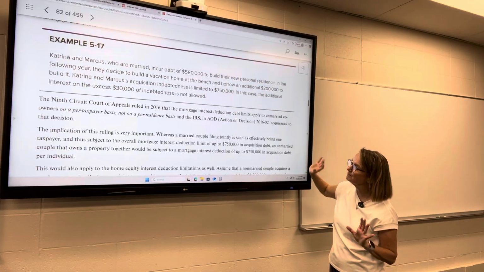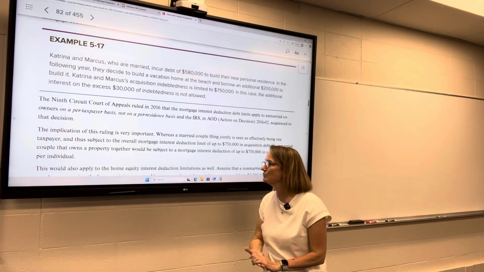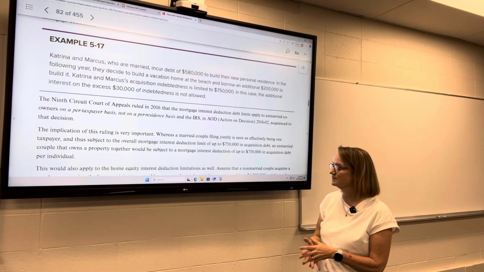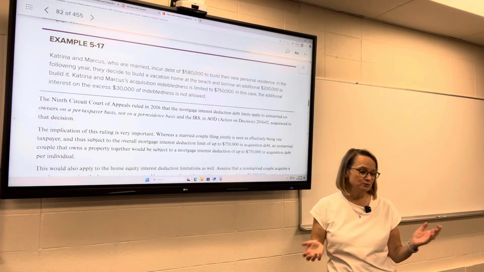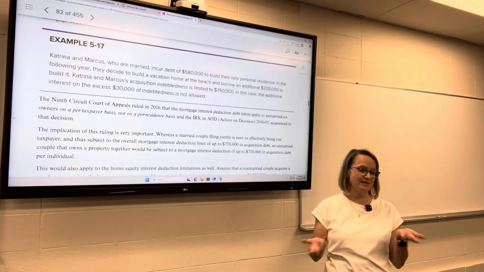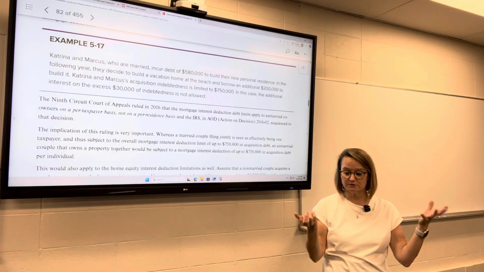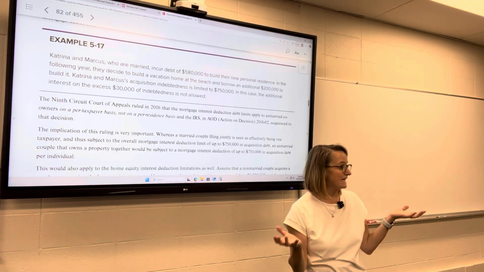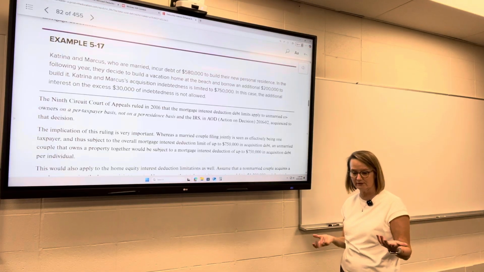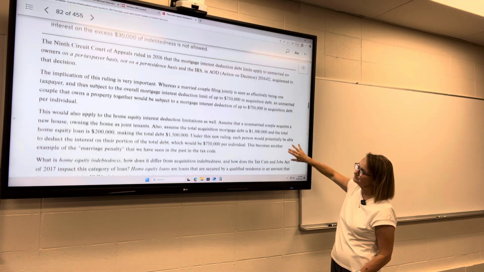So that applies, for unmarried co-owners, on a per taxpayer, not a per residence basis. That means that individuals who own a home together but who are not married actually get a greater benefit. Each of them gets that $1 million or $750,000 limit, depending upon when the house was purchased. They get it separately. So you can actually buy twice as much house if you're not married than you could if you were married. So it's another marriage penalty that's kind of baked into the tax law there.